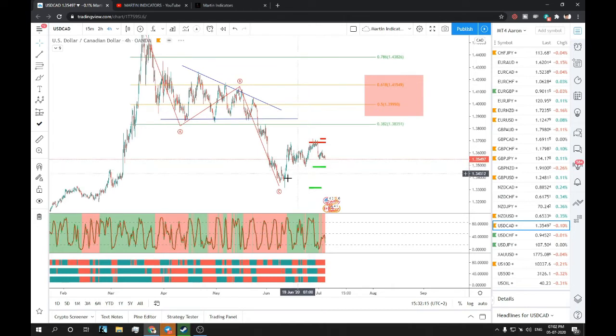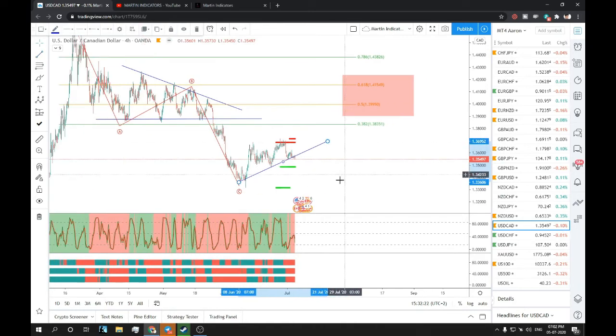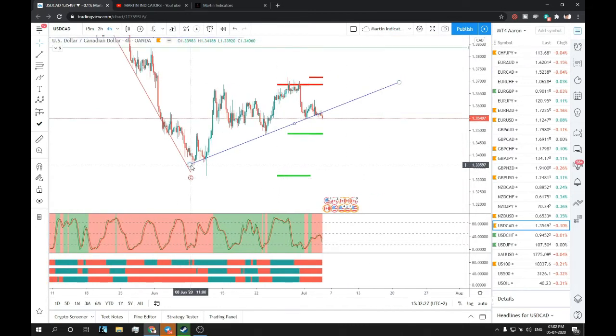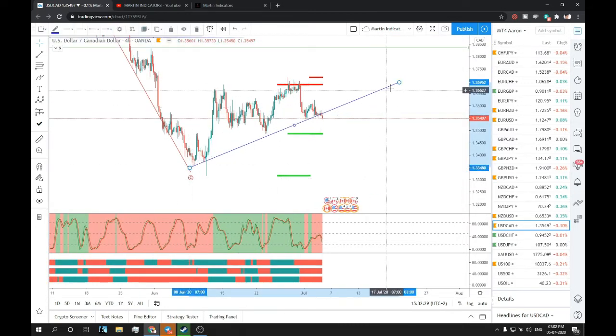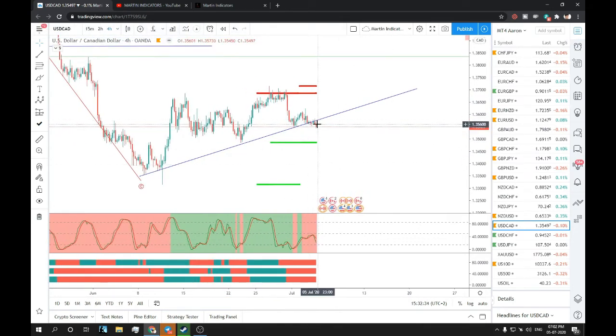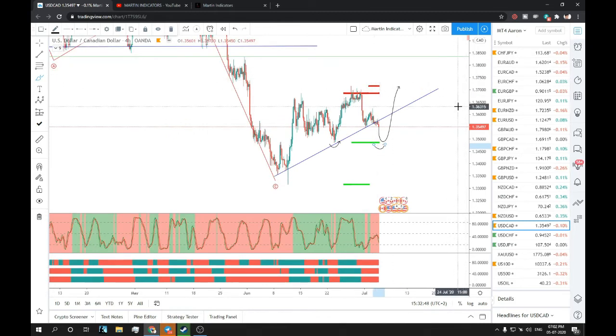So right now trade setups would be short if this support breaks, which is already broken in my opinion. Let's have a closer look. Oh, it already broke this trend line. So let's see on Monday how this price reacts. If it comes and creates a double bottom and moves up, you can see it would be a nice double bottom. Or if this breaks, then you can just short this. It is just going to roll over down and down and down.